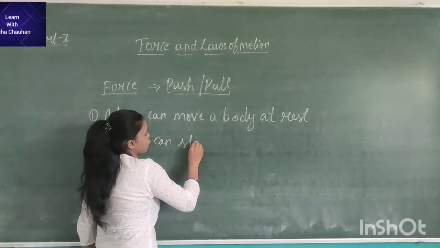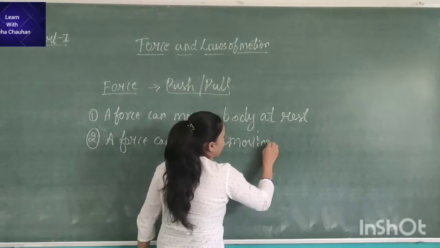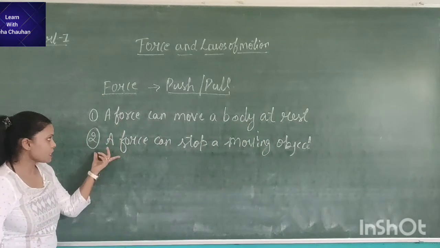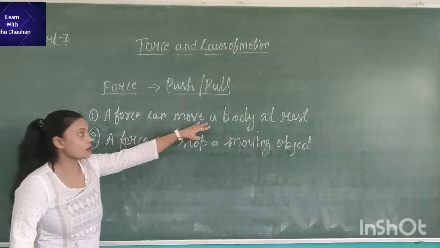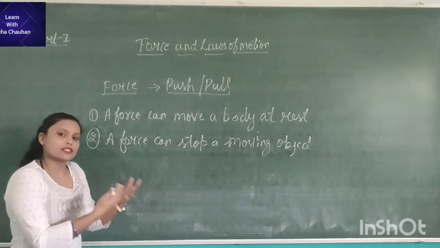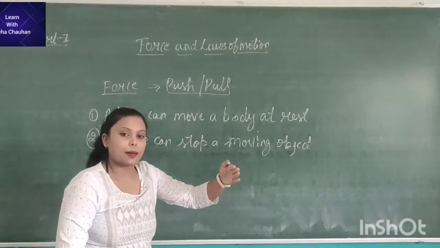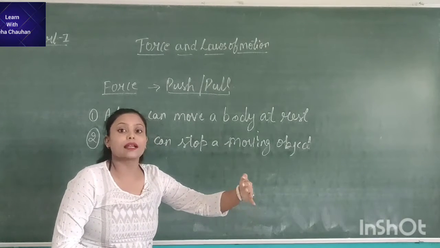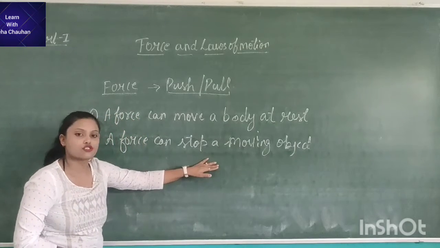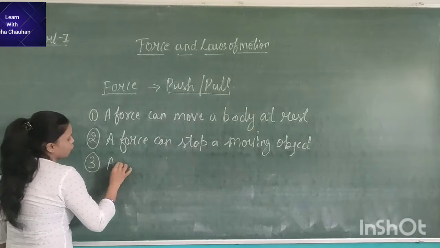Next is, a force can stop a moving object. What does it mean? It means if a force can move an object, it can also stop an object, right? Let's take the same example. If a ball is rolling on a table, and we stop it by our hand, that means we are applying a force to stop it, then only it will stop moving.